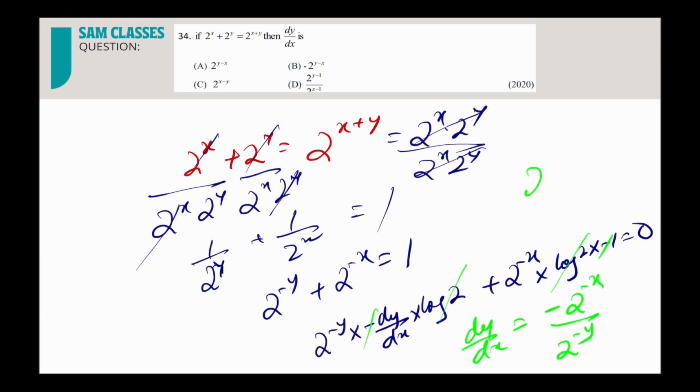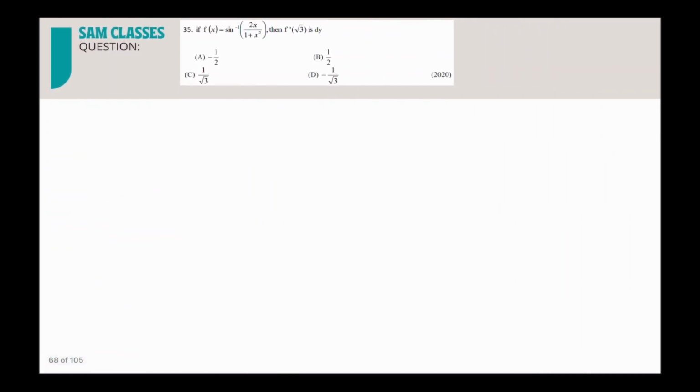And if you interchange, you will get 2 power y minus x, correct? And minus sign, that's it. So was it very difficult? That's it. B option, correct? So see, almost we are able to solve all the questions, and very simple. Again, same thing. Almost 3 to 4 questions they gave on the formula.